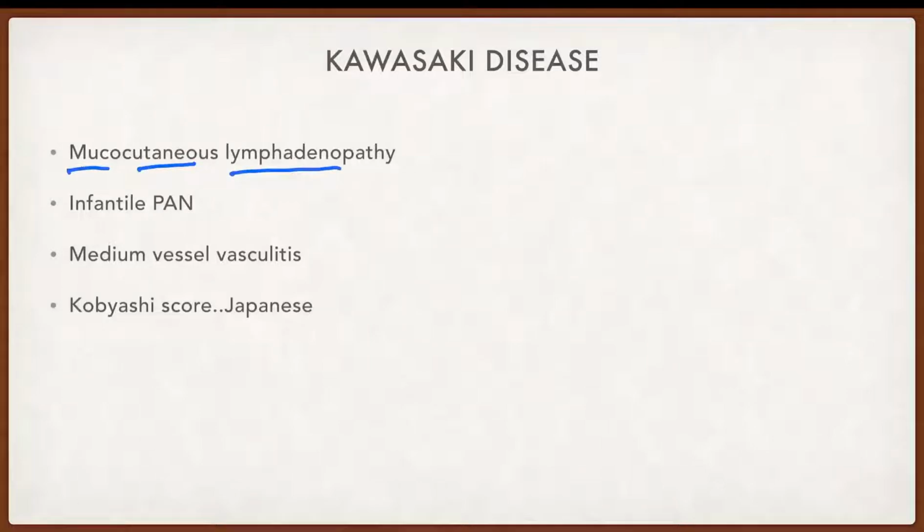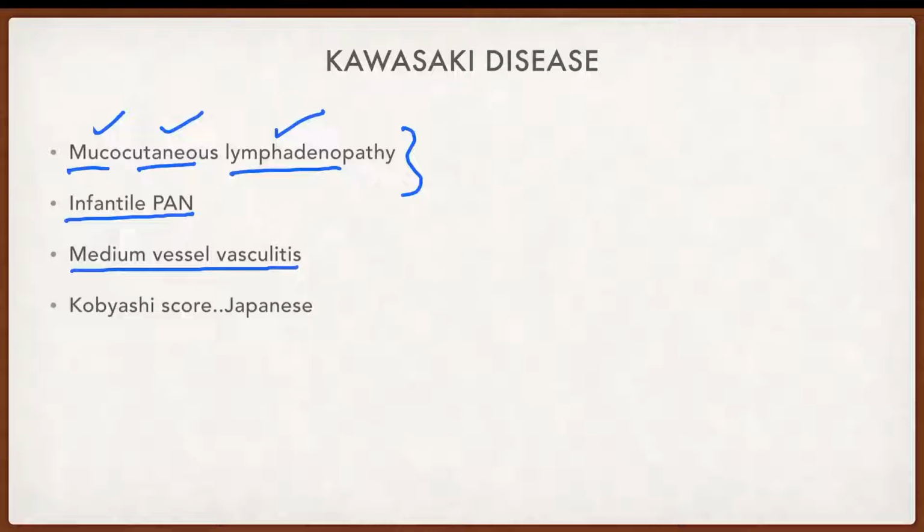Okay, what is the other name for Kawasaki disease? It is also called mucocutaneous lymphadenopathy. The name itself is telling it is involving the mucosa, the skin and lymph nodes. Okay, this much you remember. Can you tell any other name for Kawasaki disease? The other name is infantile polyarteritis nodosa. So these two are other names for Kawasaki disease: mucocutaneous lymphadenopathy and infantile polyarteritis nodosa.